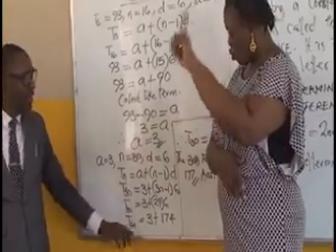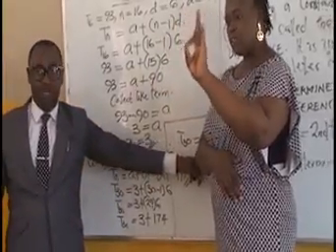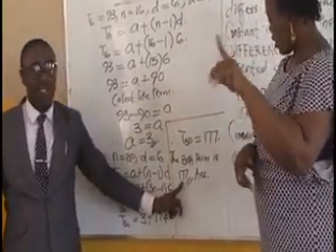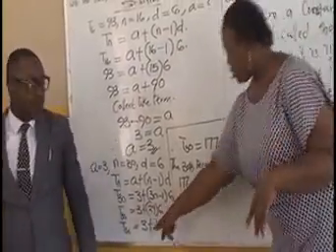Then add it together, we have 177. And that will give us the 30th term of this arithmetic progression.